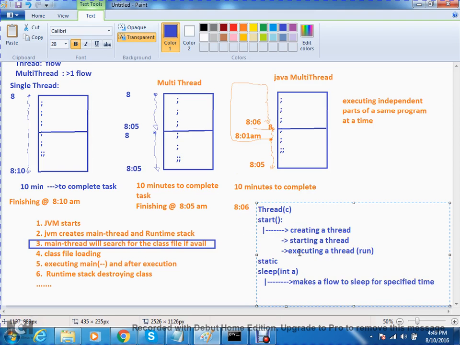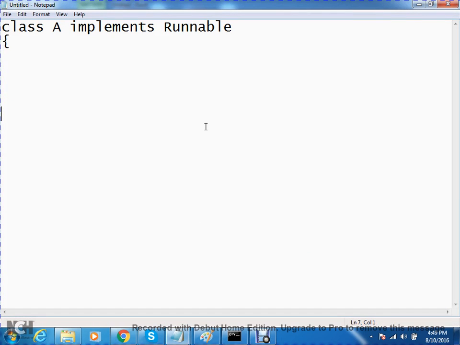Now observe here. Only the start method of the Thread class has the ability to create, start and execute a thread. No other method has that ability. Now, class A implements Runnable. I said whenever you create a child for an abstract class, and this interface is purely abstract, it will contain all abstract methods. It has one abstract method, so I must override that method, let it be void run with some implementation.